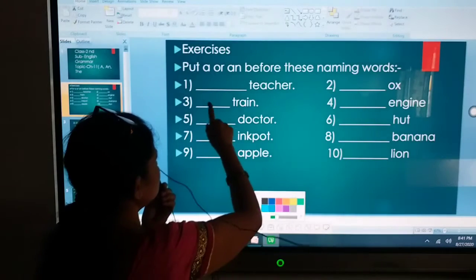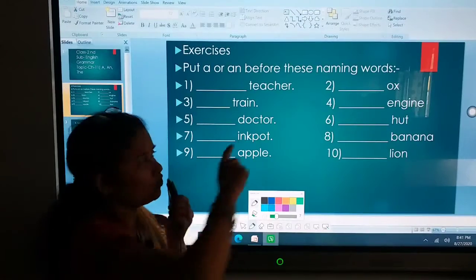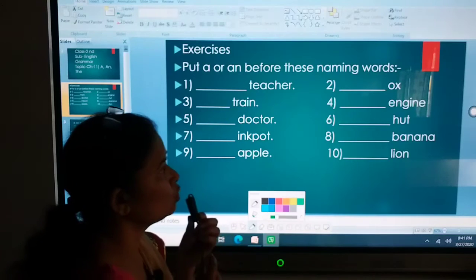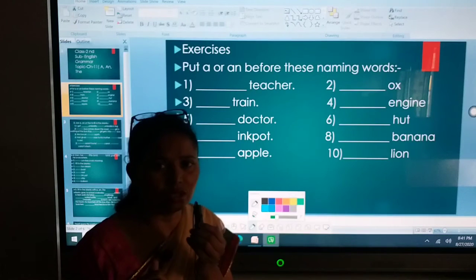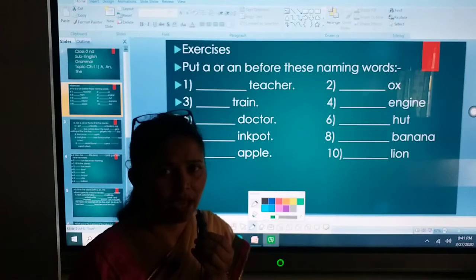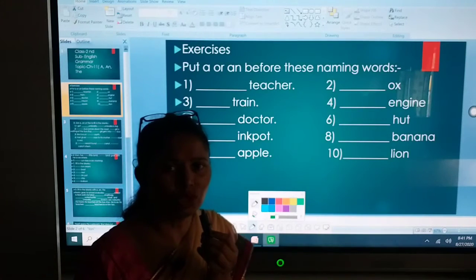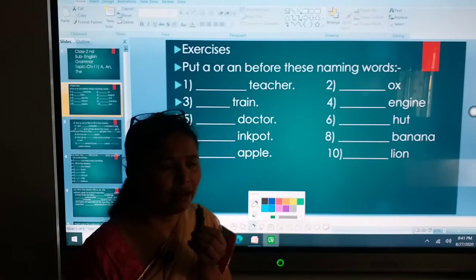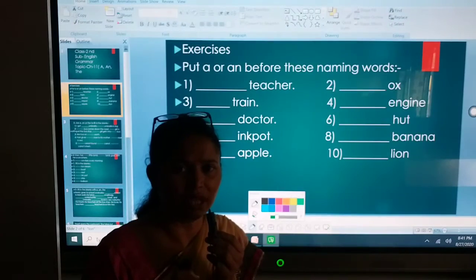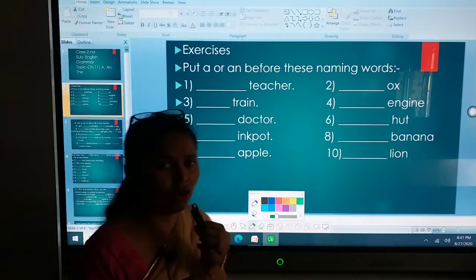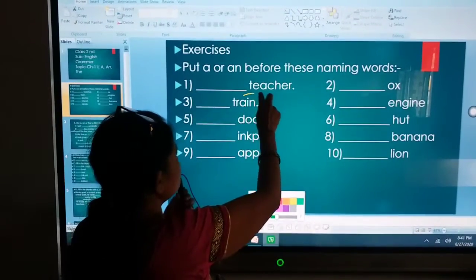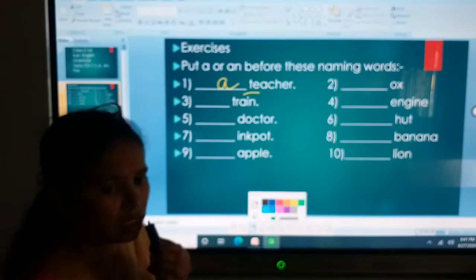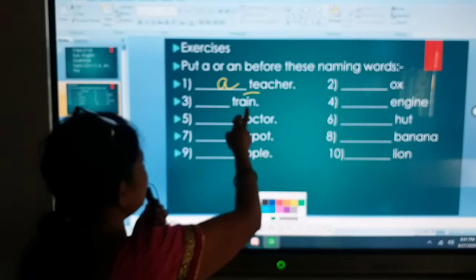First is dash teacher. Now see the first letter of teacher. It begins with the letter T. As you know, with a consonant we add a, and with vowels like a, e, i, o, u, we add an. And with specific names and particular names, we add the. Now teacher begins with T, so here a will come. A teacher.